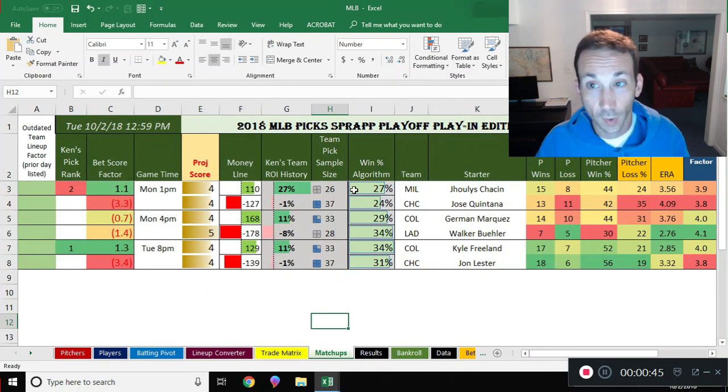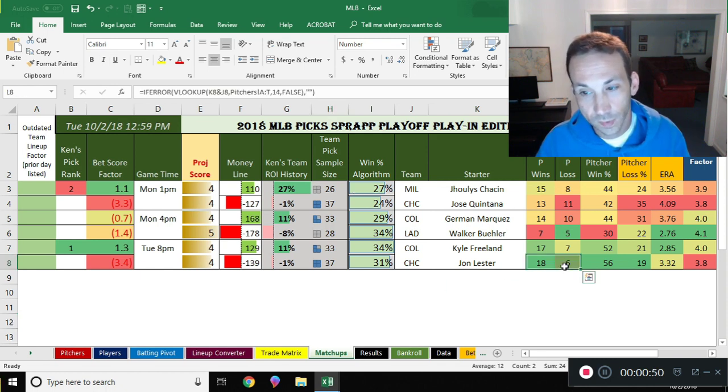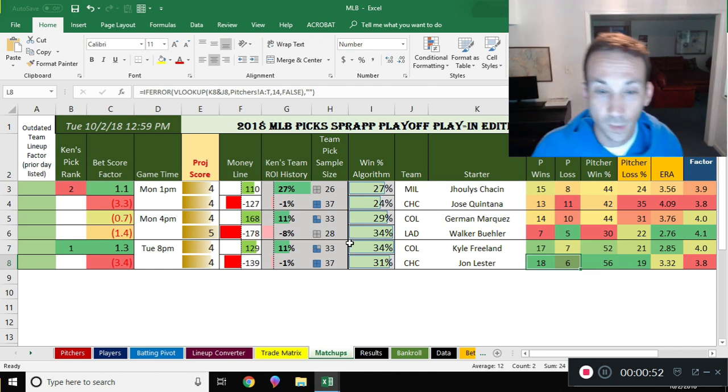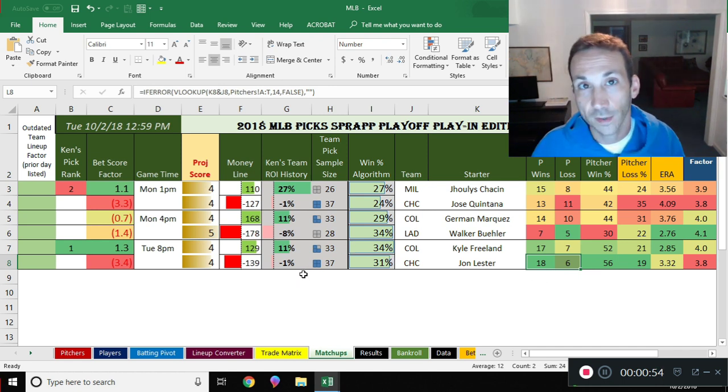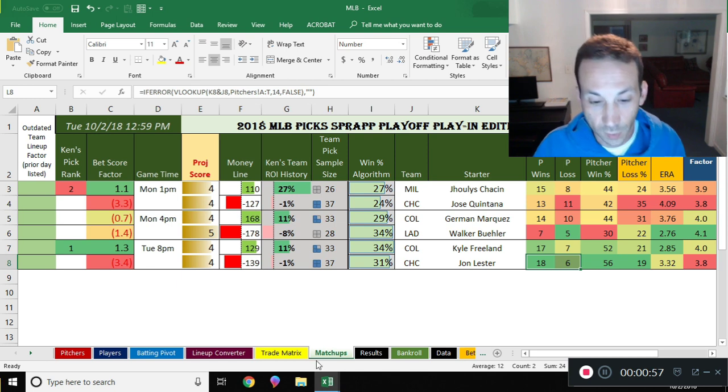Freeland's been on fire lately. Lester has shown some chinks in his armor also in the last few months. I don't know. It's going to be an interesting game. So we'll also lay out the rest of the playoffs, I guess, tomorrow as we do more baseball.